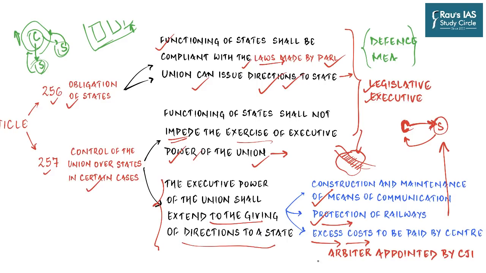And so usually what happens is that the states and the central governments arrive at a consensus as to what should be the cost, but in case they have a dispute, it shall be settled by an arbiter appointed by the Chief Justice of India. This also has been given under the provisions of Article 257.